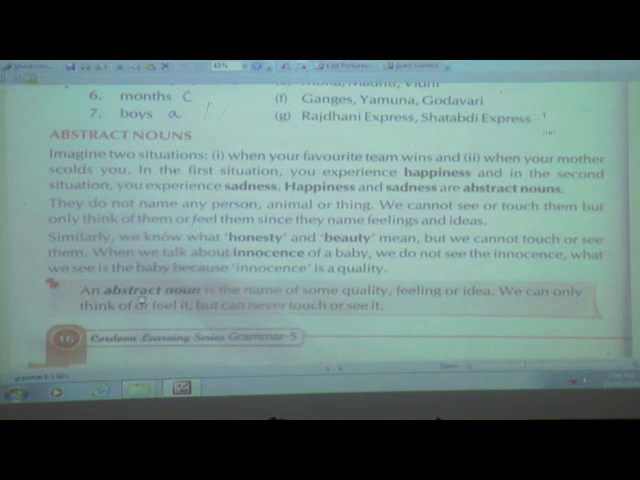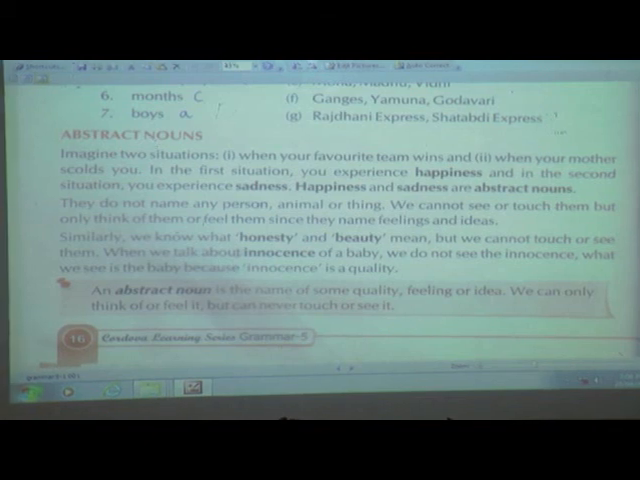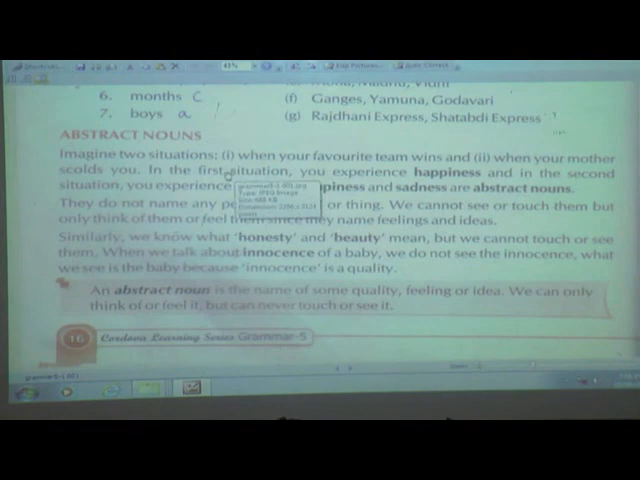Later on we will be seeing the exercise for this abstract noun, and the remaining part, like collective noun, we will be seeing in the next episode. We are going to see the other kinds of noun, countable and uncountable. I hope children have understood common noun, proper noun and abstract noun. Thank you.